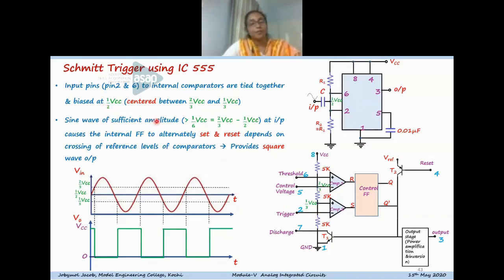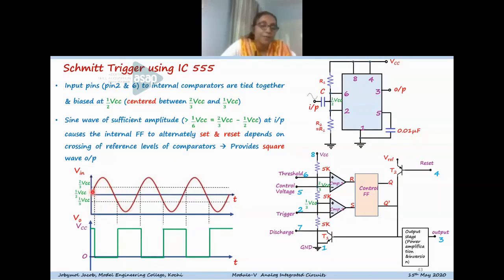When the sine wave crosses 2/3 VCC, the sine wave should have a sufficient amplitude, greater than 1/6 VCC, that is the difference between these two levels. Then only it will work. Otherwise, if the peak value is less than this level, there will not be any crossover. So that is the minimum amplitude for the sine wave.